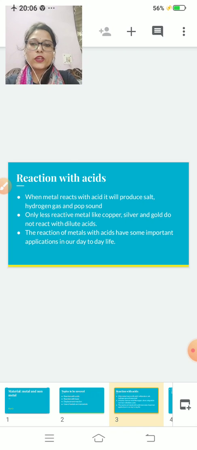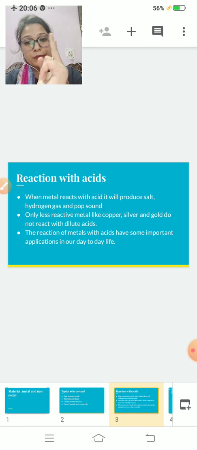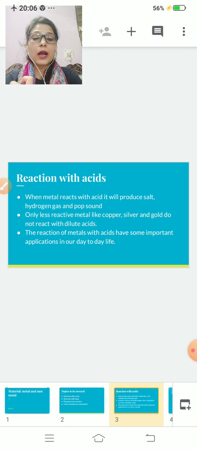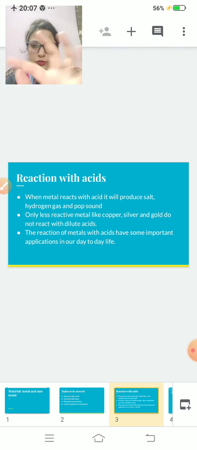So how does an acid react with metal? When an acid reacts with metal, it will give three types of product. One, salt. Second, hydrogen gas. And third, a pop sound. So when a metal reacts with acids, they form salt, hydrogen gas and a pop sound.